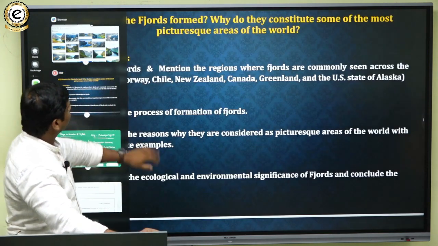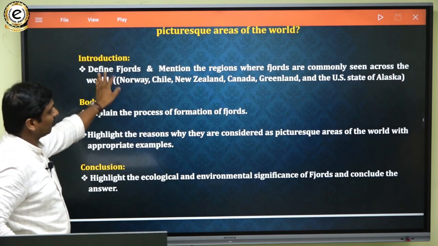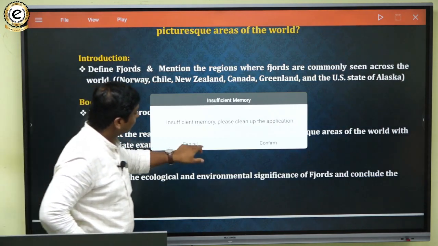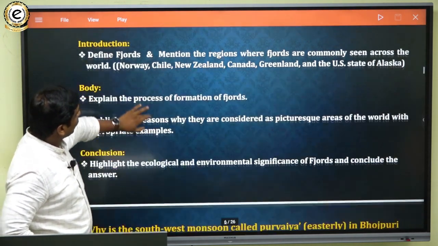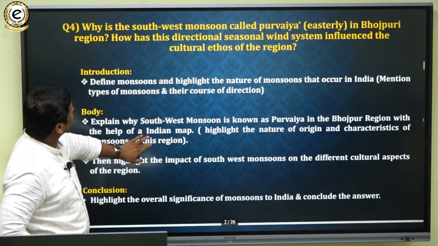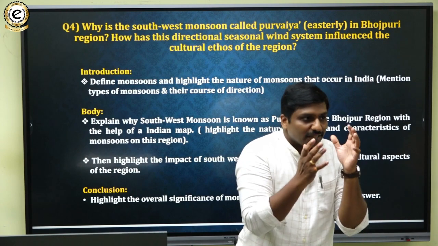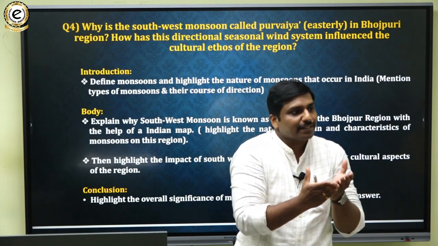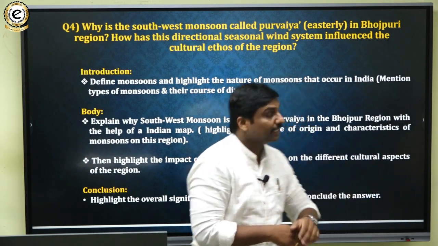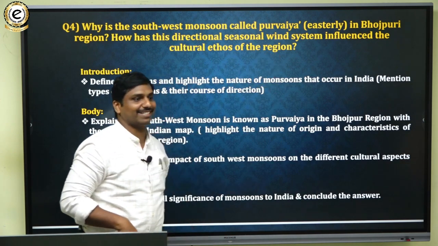Then the next question from the geography section is with respect to the southwest monsoons. Why are southwest monsoons called Purvai or easterlies in the Bhojpuri region?